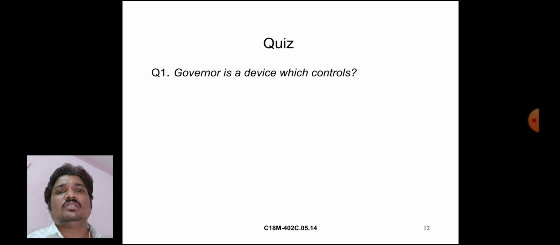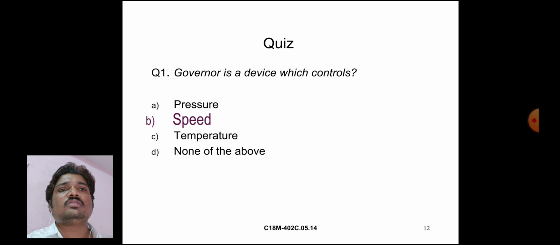Quiz on today's topic. A governor is a device which controls what? Answer: speed control.